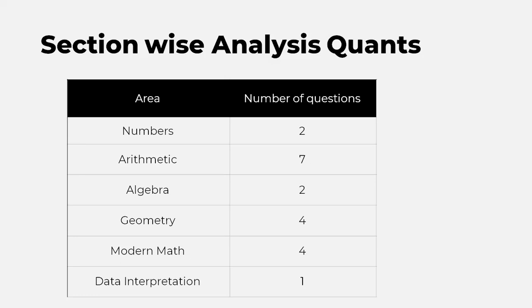Now in that also, SNAP's favorite part is arithmetic, right? 7 questions you have only from arithmetic, with topics like percentage, profit and loss, SI CI, average, alligation, ratio, time and distance, and time and work. These are the different topics from which arithmetic questions generally come, right?